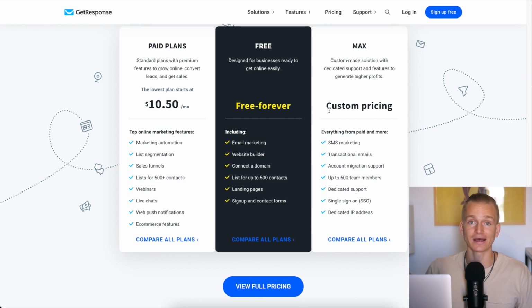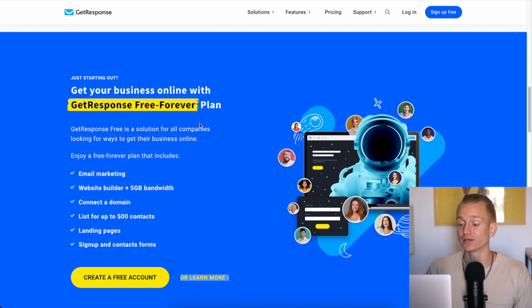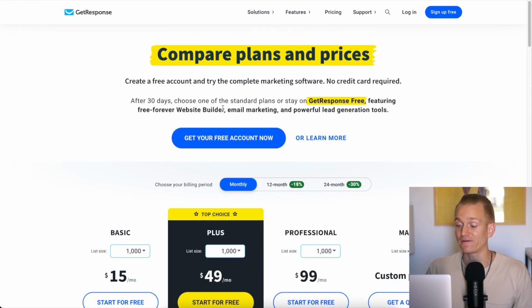And with Mailerlite, actually, you're pretty much able to do all of the advanced functions even on the completely free plan, which is just mind-blowing. But if you want to try out GetResponse, I guess the free plan might be pretty good. They also actually have a free trial for 30 days, so you can try out all of the different functionalities for 30 days and you don't need to pay anything.